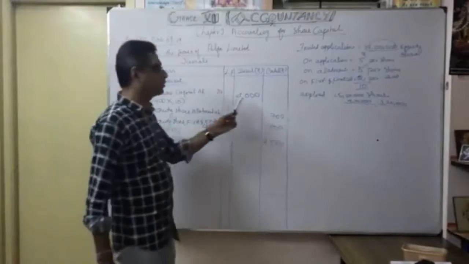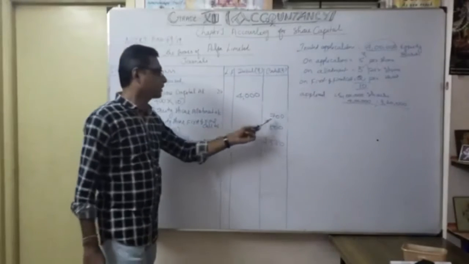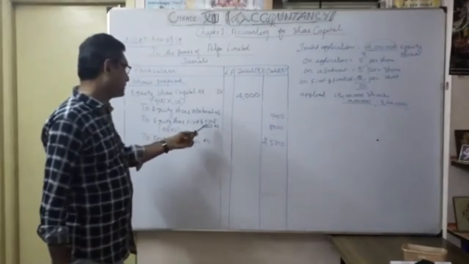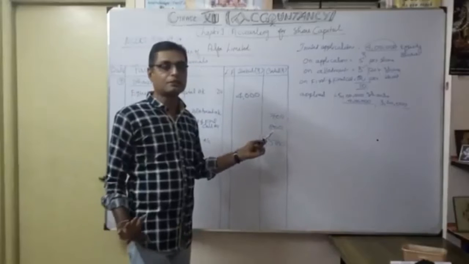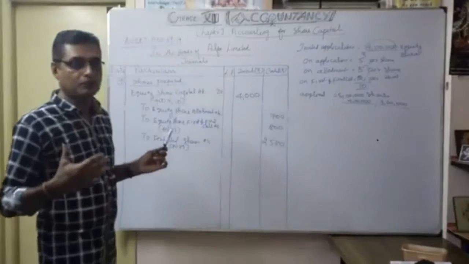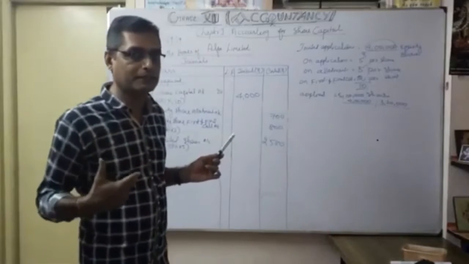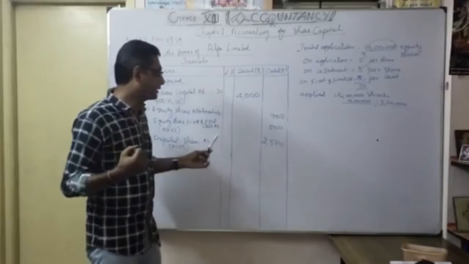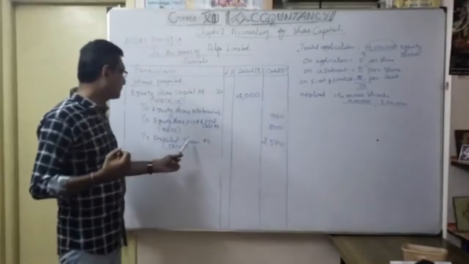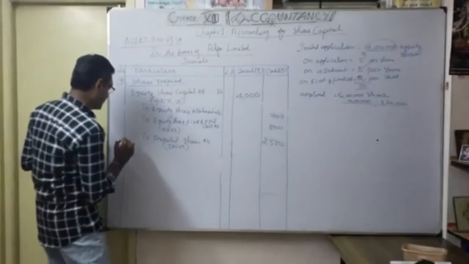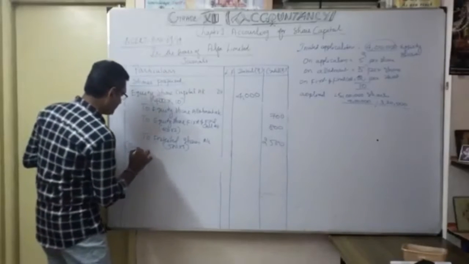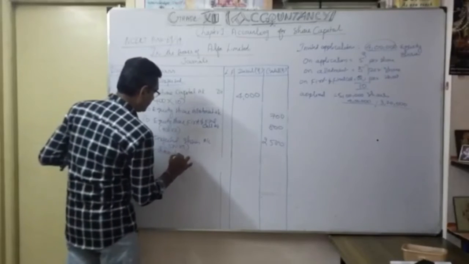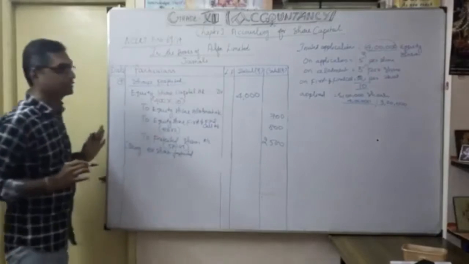So we should be very careful with debit and credit. So 400 shares, 4,000 to equity share allotment 700. That is the money in default for the share allotment. Then for share first and final call 800 rupees not yet received. So finally, the amount paid earlier by the shares: actually how much they applied, 500 shares applied at the rate of 5. The entire money is taken by the company, that is to forfeited shares account 2,500. Being narration, being 400 shares forfeited. Okay, now understood this forfeiture entry.